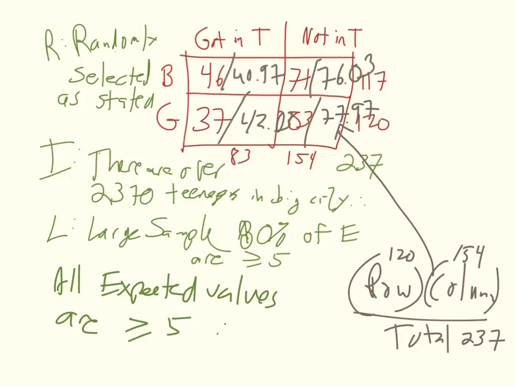Therefore, this is what I always do in all my other tests. Remember, we did other tests and we're like, sigma unknown, therefore use t-test or t-distribution. Proportion test, all conditions are met, therefore use z for proportions. Or for mu, sigma is known, I use z distribution. In this case, we're like categorical values, randomly selected, independence, large, all the expected values are at least 5, therefore, chi-squared.